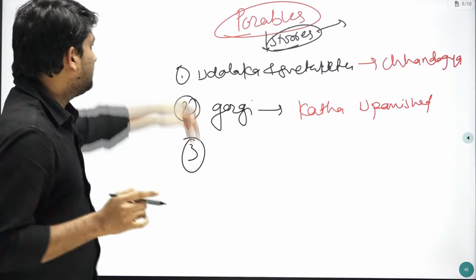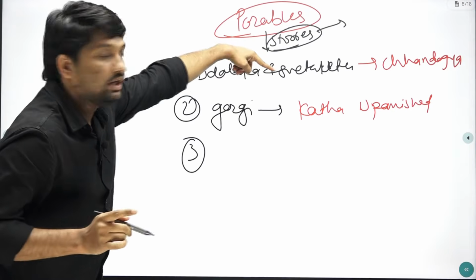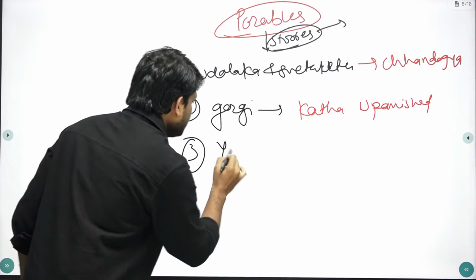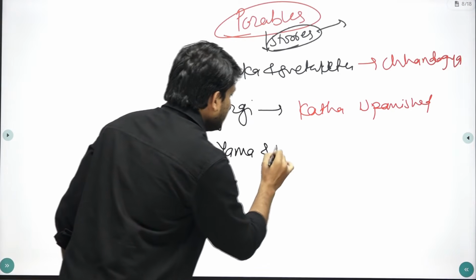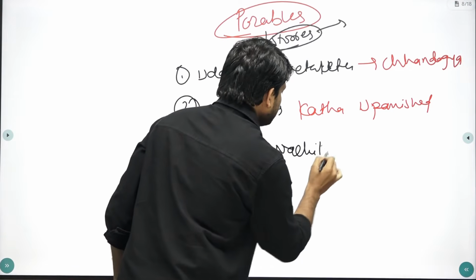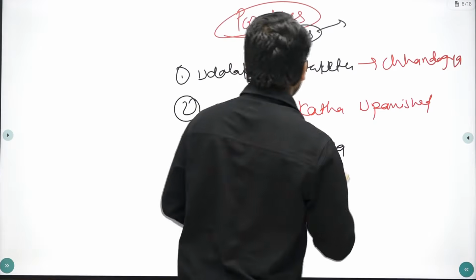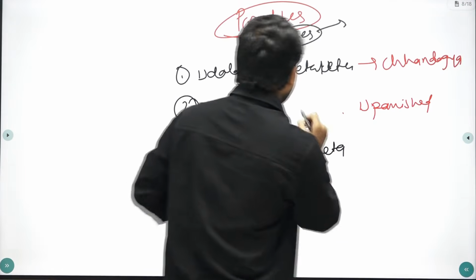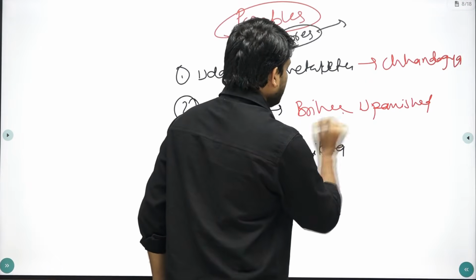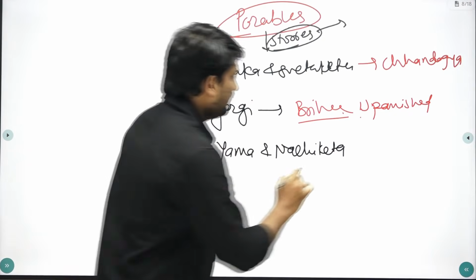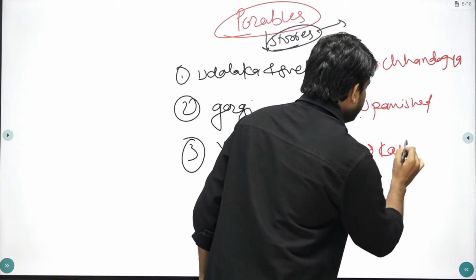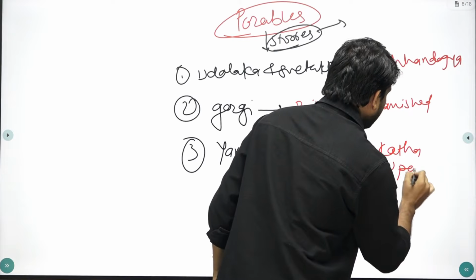So first is Uddalaka and Shvetaketu, next is Gargi, and then Yama and Nachiket. This story of Gargi is given in Brihadaranyaka Upanishad, and this story of Yama and Nachiket is given in Katha Upanishad.